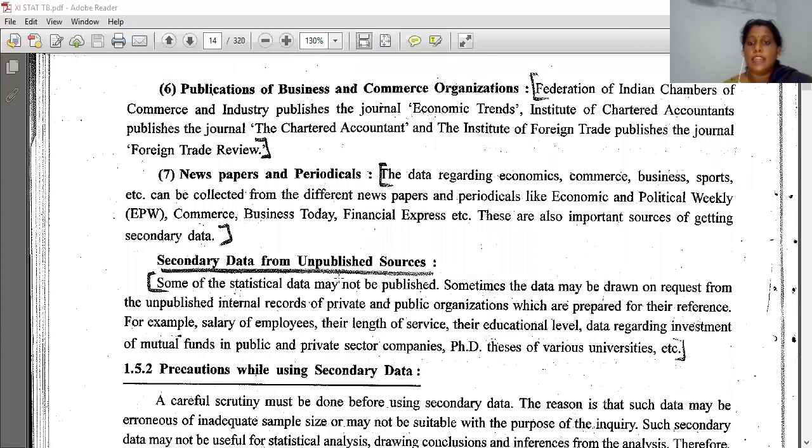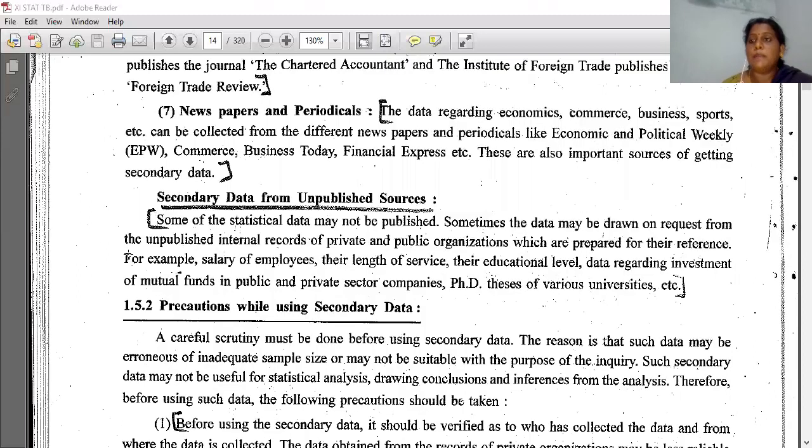The data regarding economics, commerce, business, sports, etc. can be collected from different newspapers and periodicals like the Economic and Political Weekly, that is EPW. Then Commerce, Business Today, Financial Express, etc. are the names of newspapers. These are also important sources of getting secondary data. Okay. Now, what is unpublished?